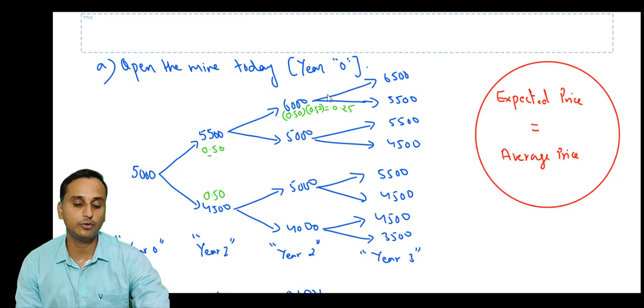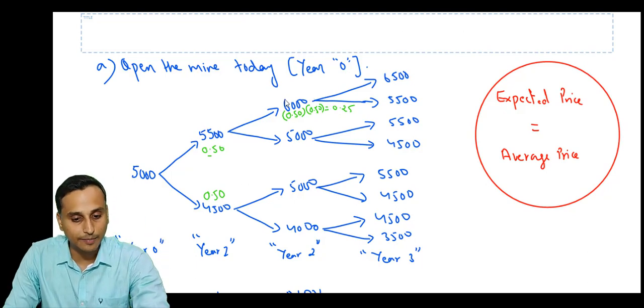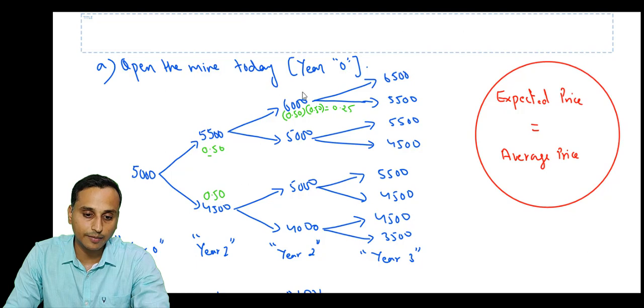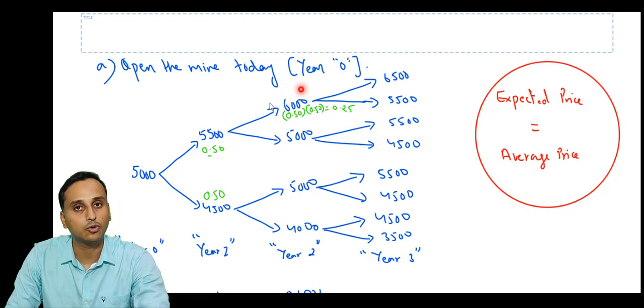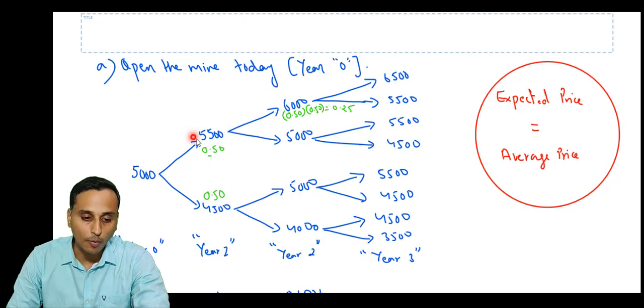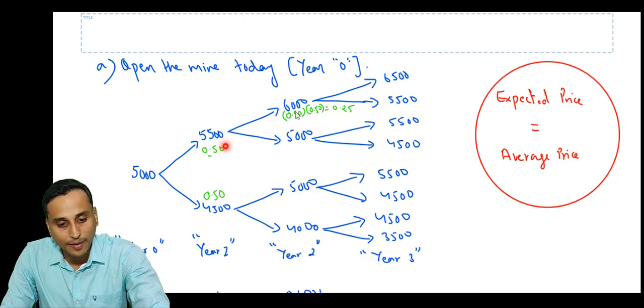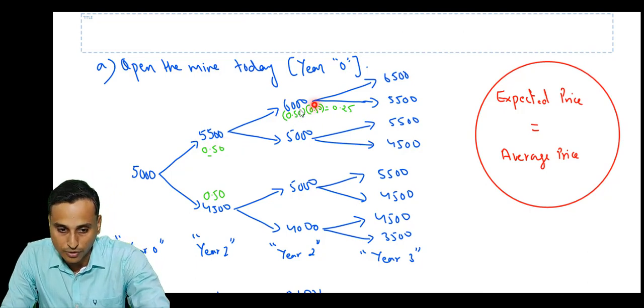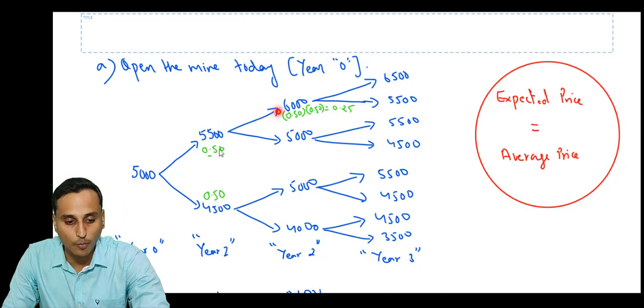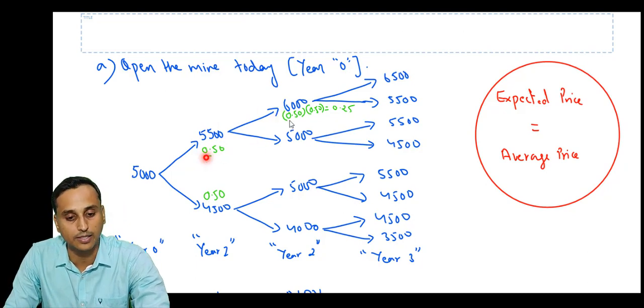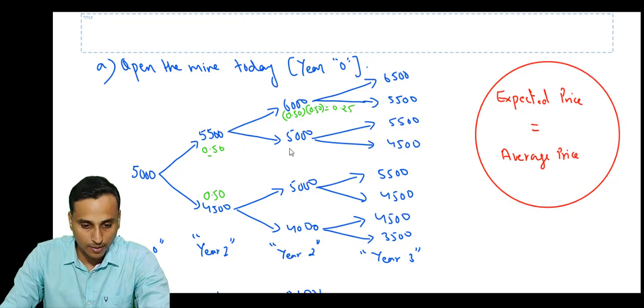What you need to keep in mind is the price can be 6,000 in year 2 only if the price is 5,500 in year 1. So the probability of the price being 5,500 in year 1 is 0.50, and the probability of the price becoming 6,000 is 0.50. For the combined probability, it is the probability of the previous price multiplied by the probability of the current price. So 0.5 into 0.5, we get 0.25. Similarly, the probability of all of the prices will also be 0.25.